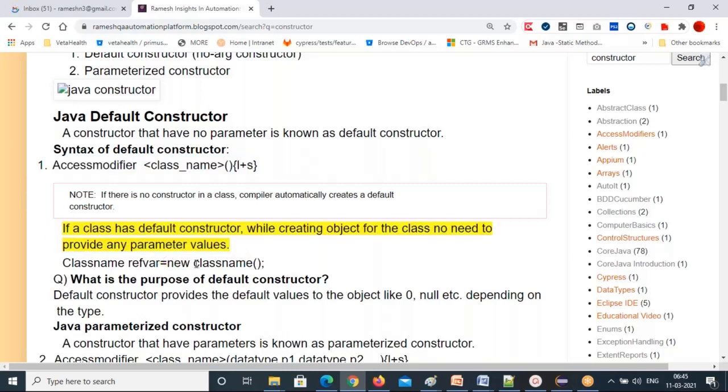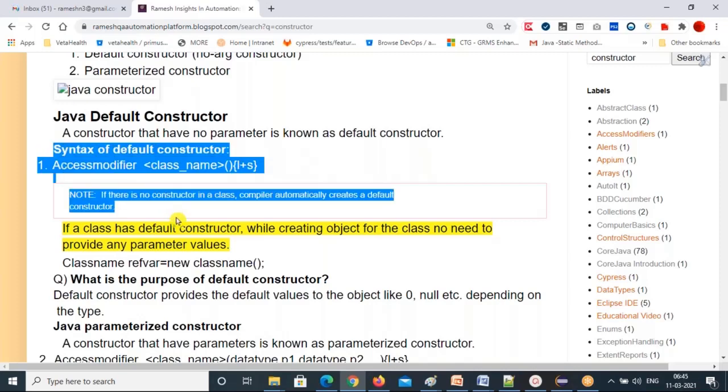See that I'm not passing any values in the object line for the constructor here. We are passing empty parameters. This is the object line, right? We are familiar with this line, how to create an object for the class. That's the default constructor.